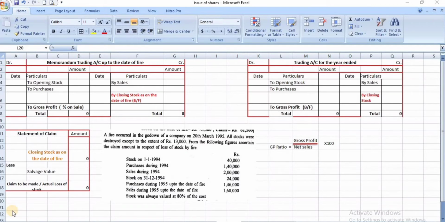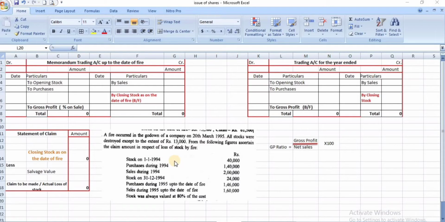Now we are going to see another problem on fire insurance claim. Let's see the problem. A fire occurred in the godown of the company on 20th March 1995. All the stock was destroyed except to the extent of rupees 13,000. From the following figures, ascertain the amount of claim.